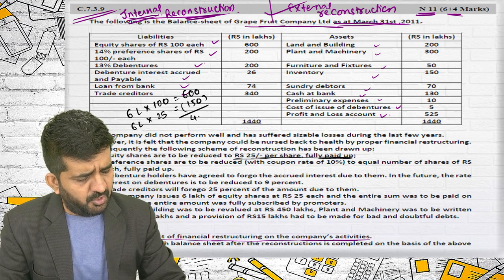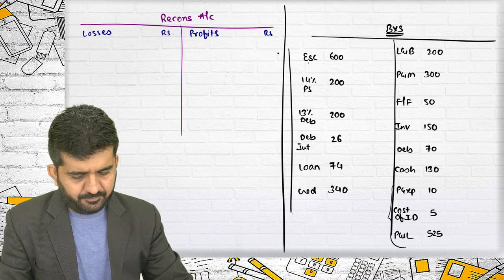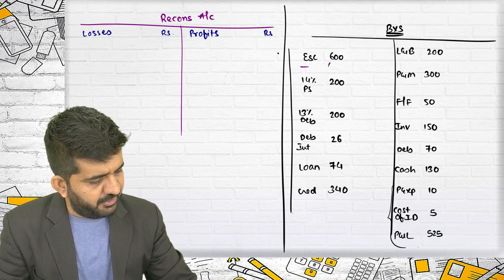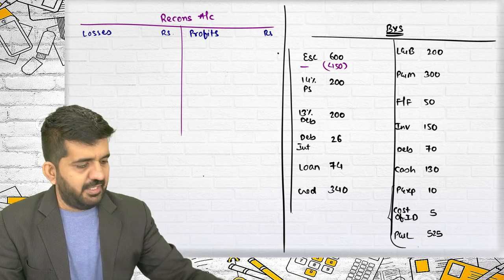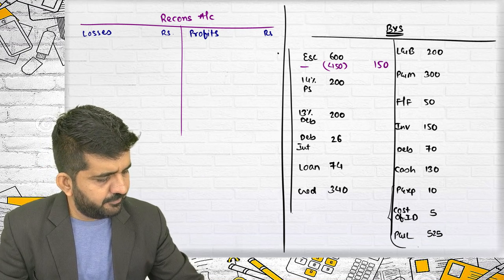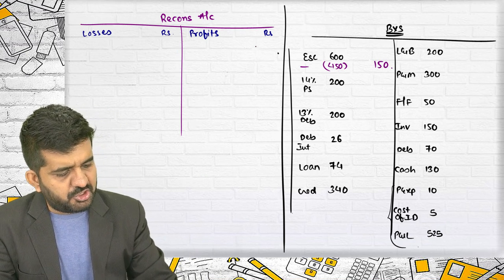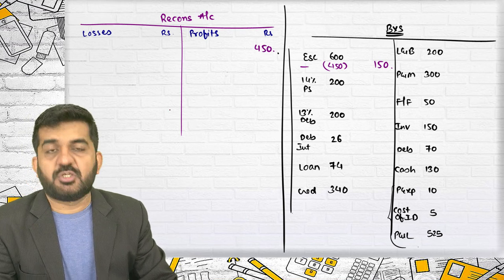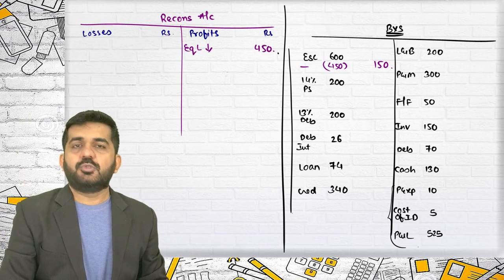What will be the profit is 450 lakhs. So equity share capital will be reduced by 450 lakhs and will remain 150. That will be profit because of reconstruction, which is 450 lakhs, because our equity liability has reduced.